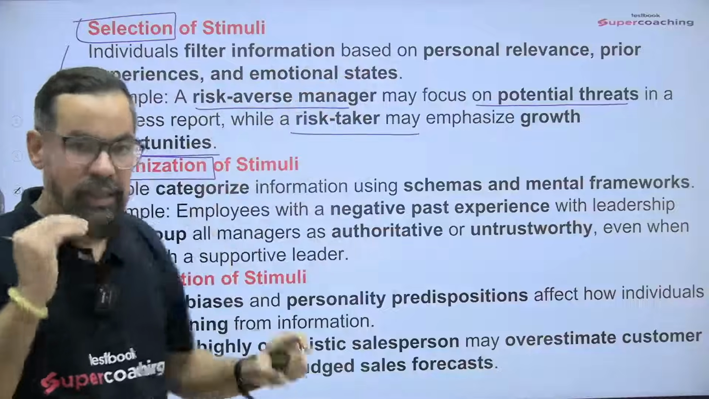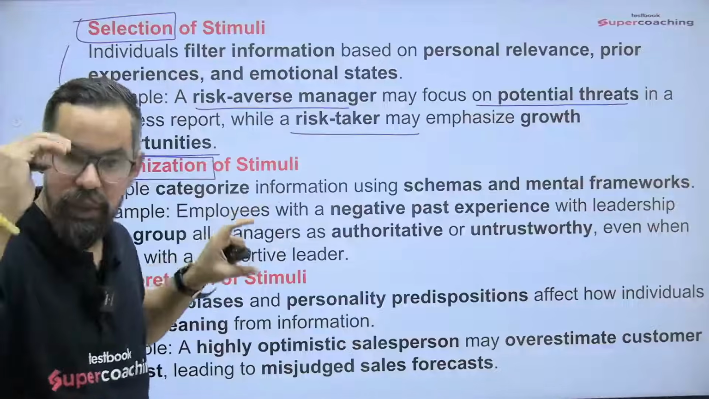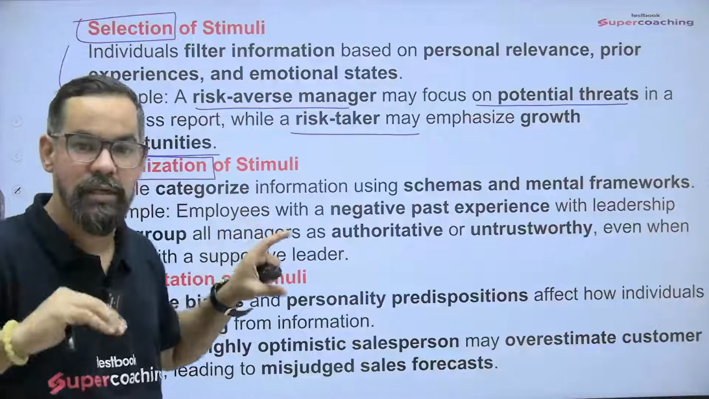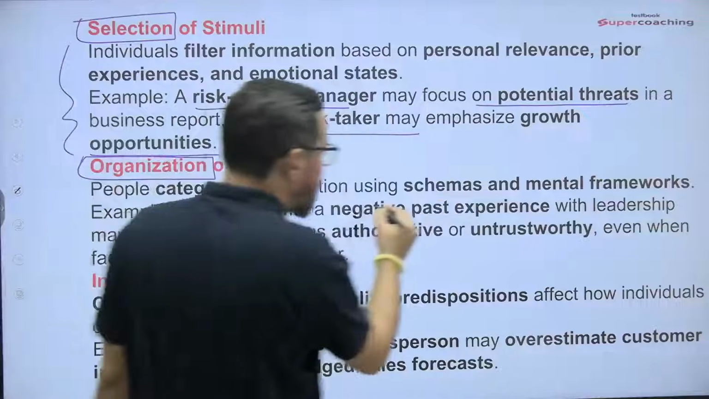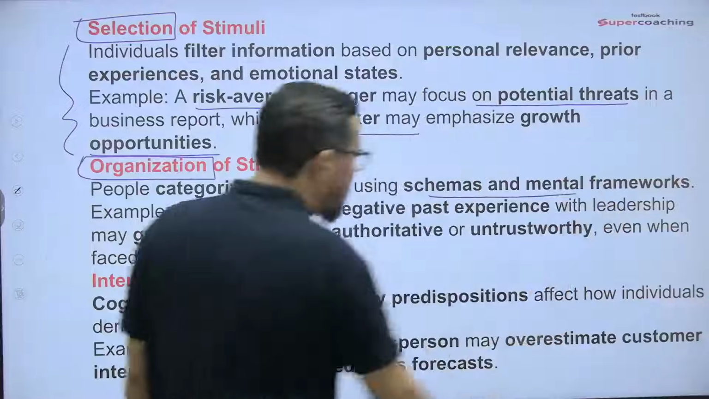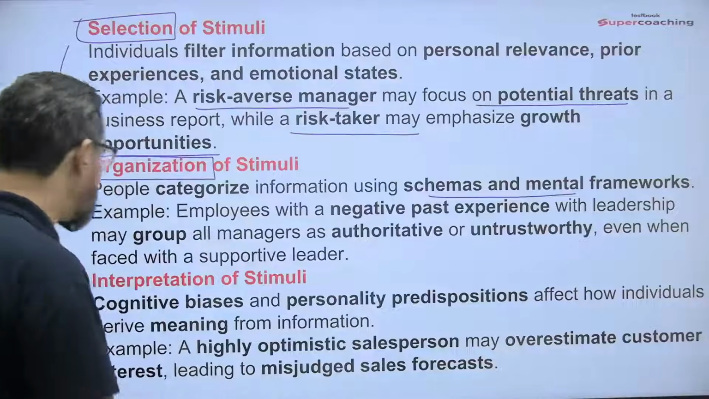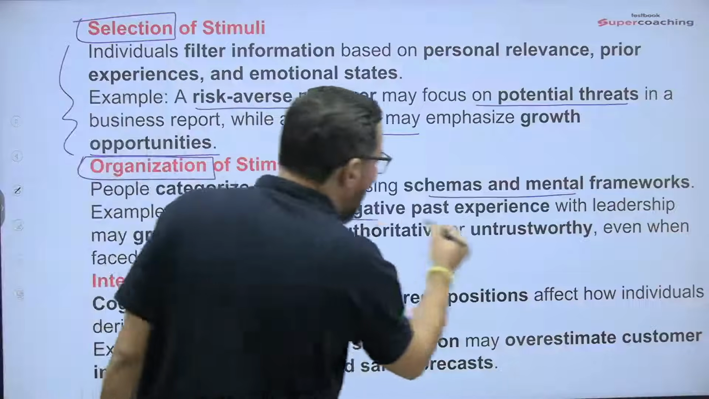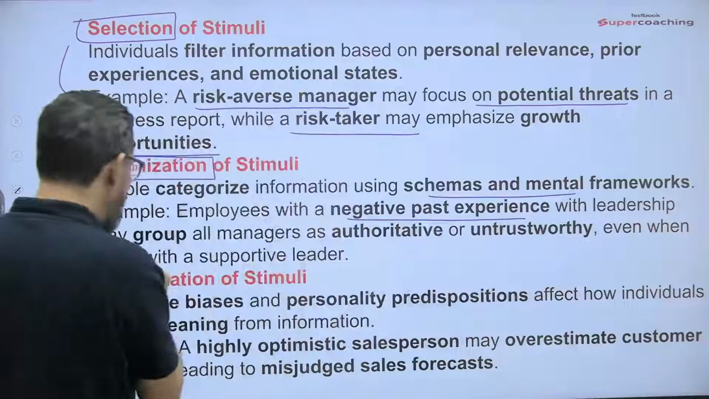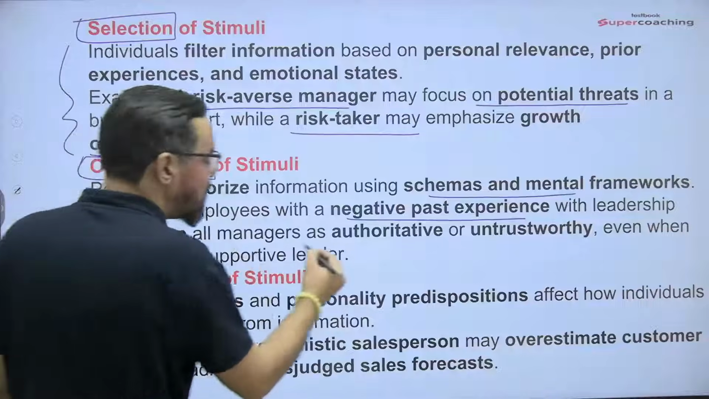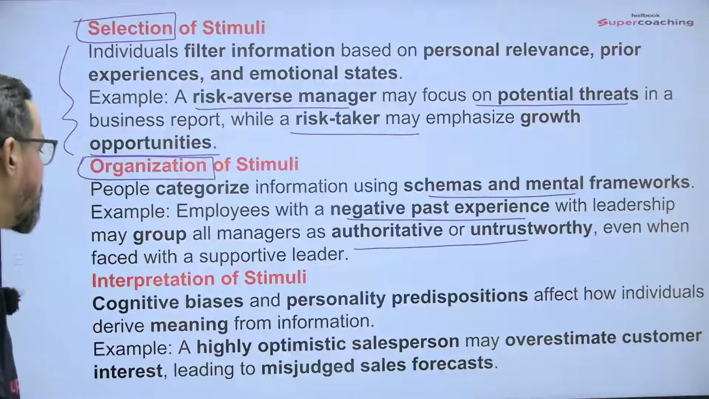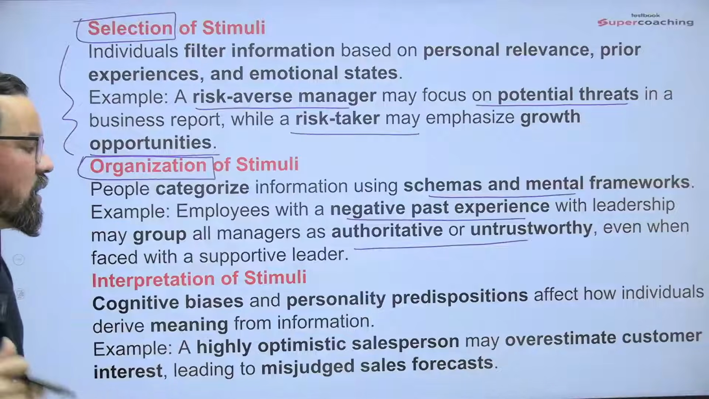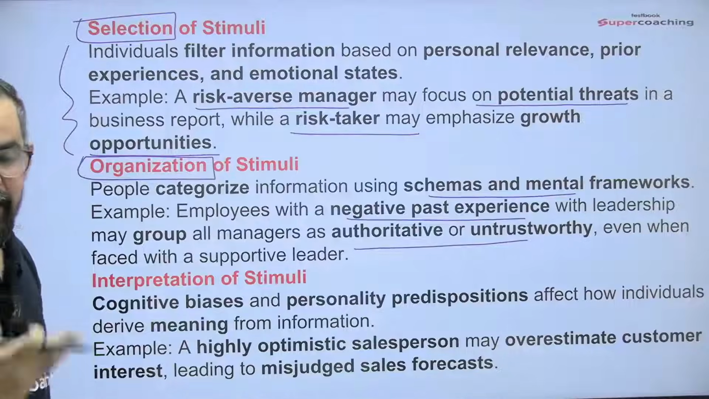Then in the second stage, we organize things. We make a sequence of what comes first and what comes last. That is organization. So people categorize information using schemes and mental frameworks. Like an employee with negative past experiences with leadership may group all managers as authoritative and untrustworthy, even when faced with supportive leaders also.